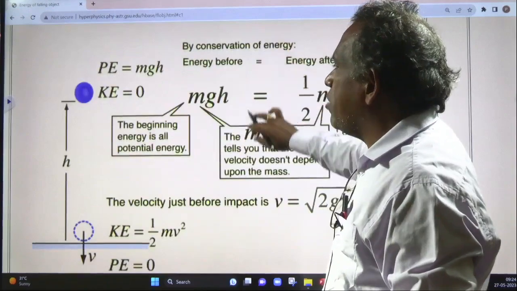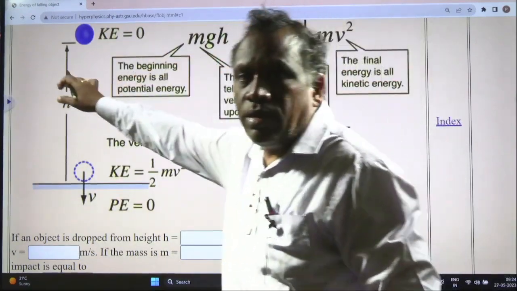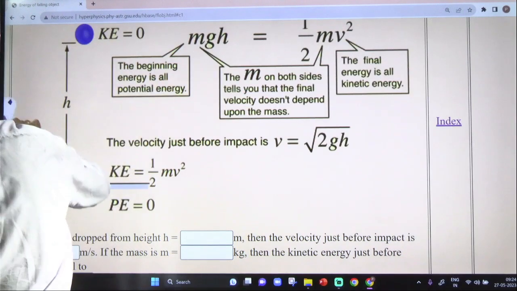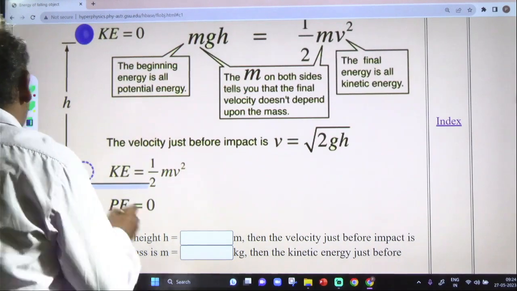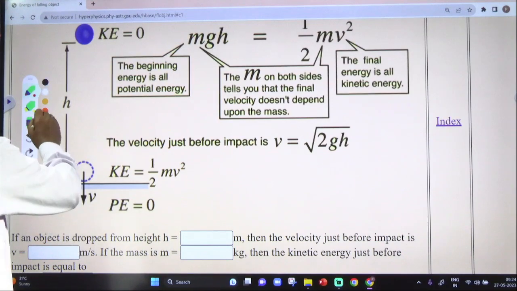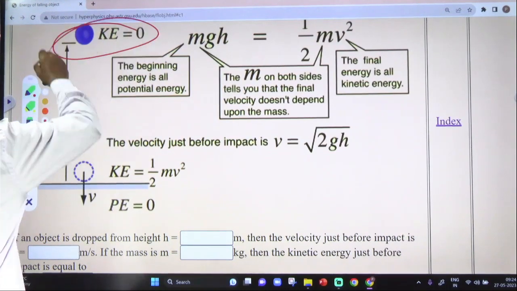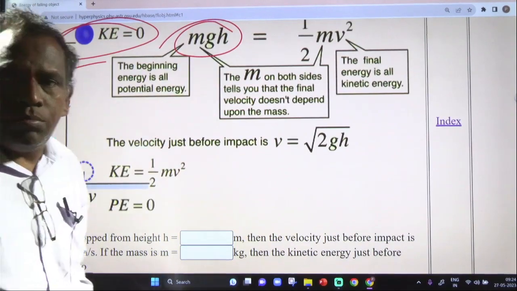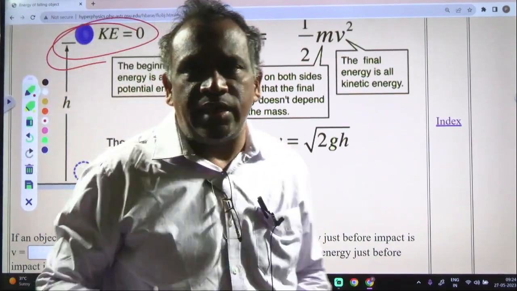Here, at this point, the kinetic energy will be 0, but potential energy will be there, mgh, because it is at a certain height.